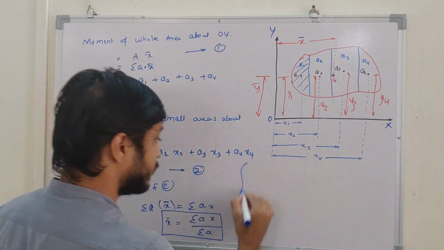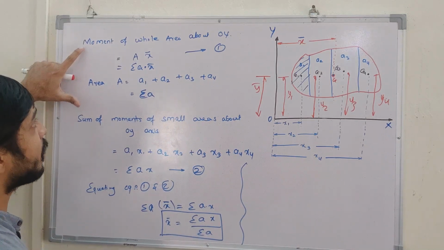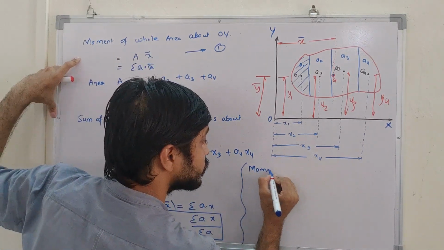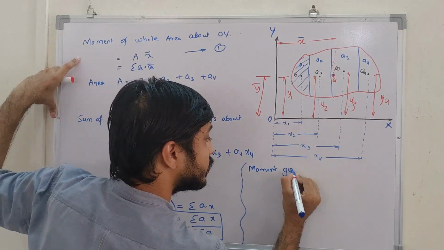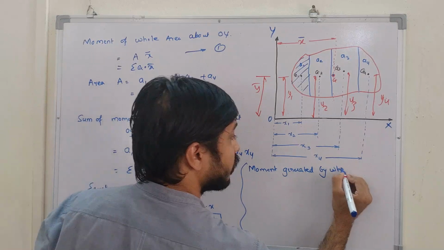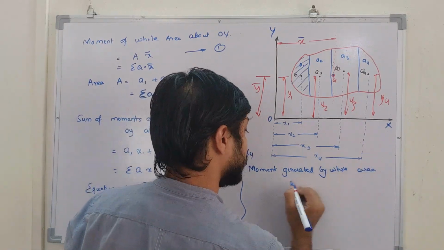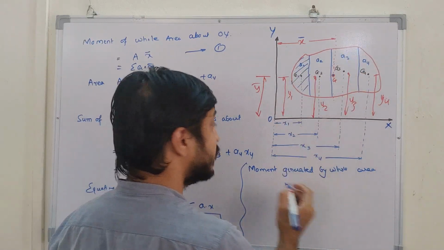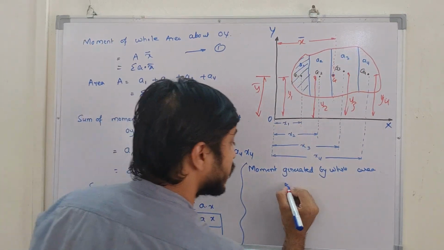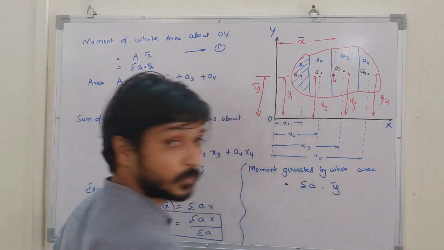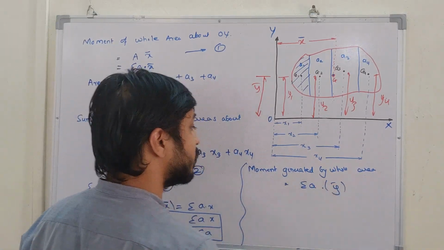Now I'll write here. The moment generated by the whole area is equal to, again, what is the moment generated by the whole area? The whole area is A. A is what? Summation of A. So that is summation of A into Y bar.